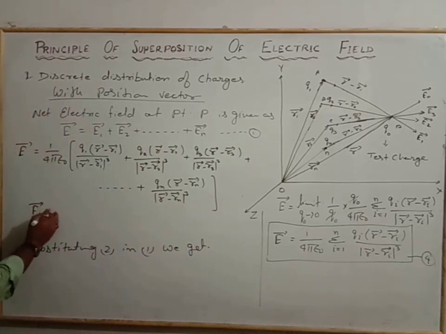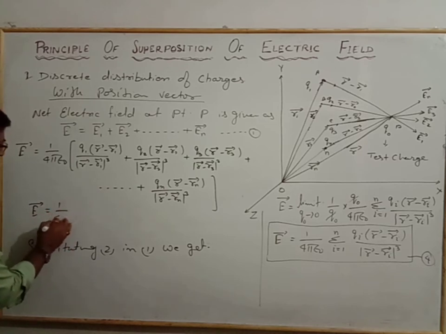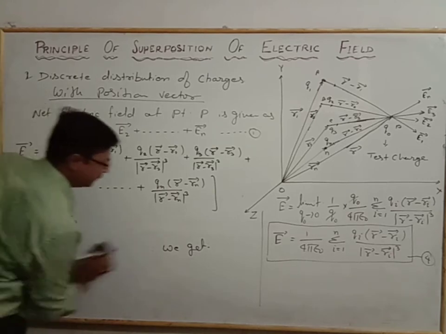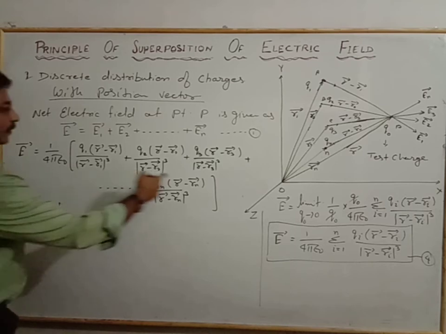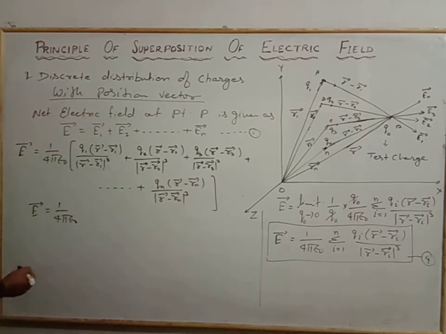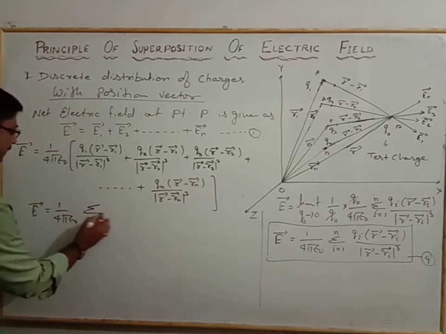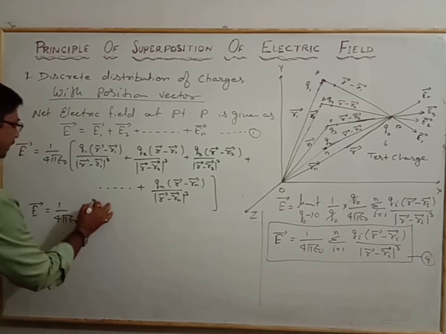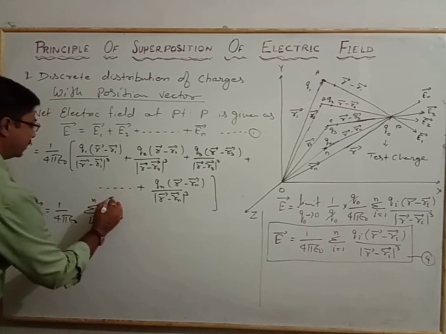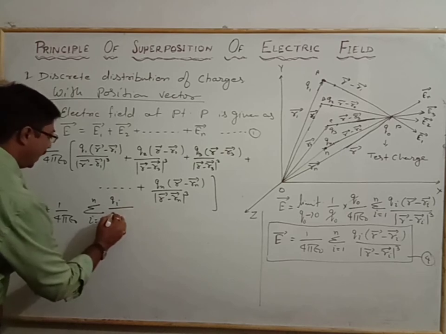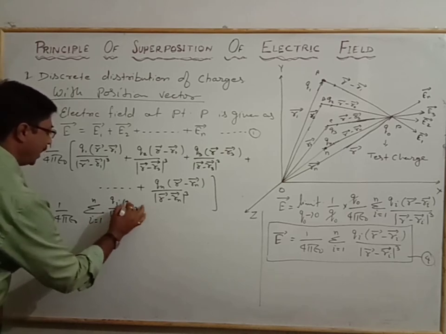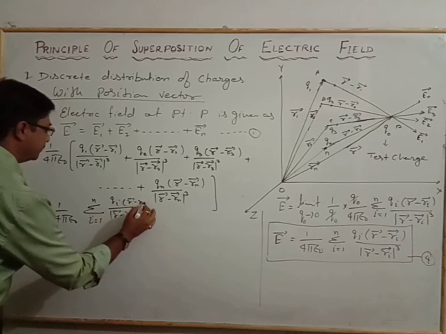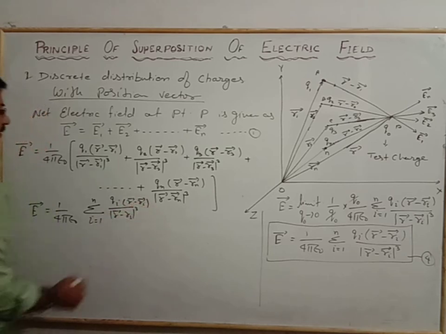So the electric field is equal to 1 by 4 pi epsilon naught, common, and in place of this we make a summation, summation i equal to 1 to n, of qi by modulus of r vector minus ri whole cube, times r vector minus ri, the position vector.